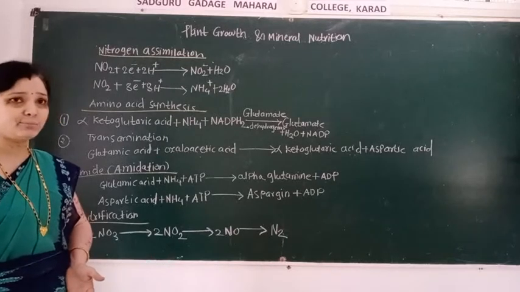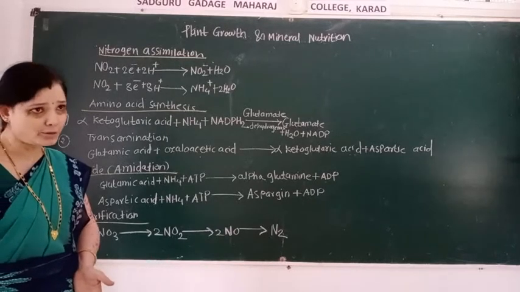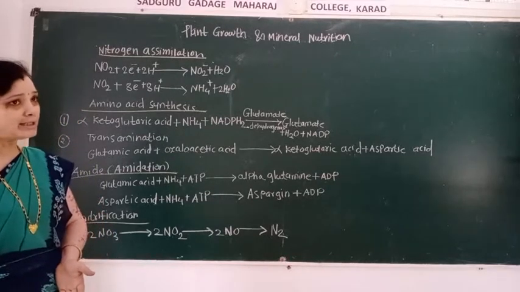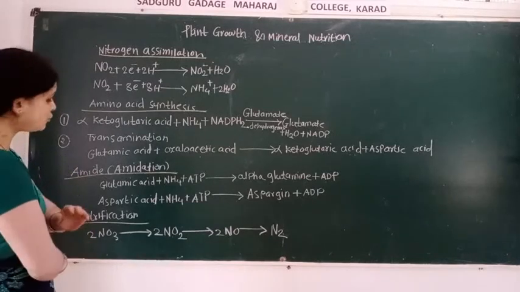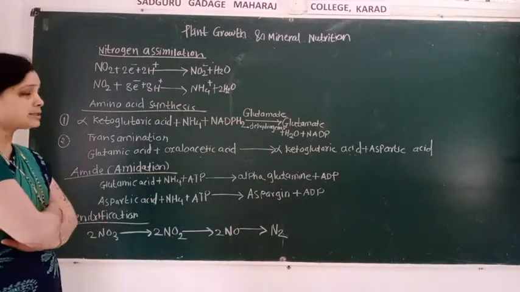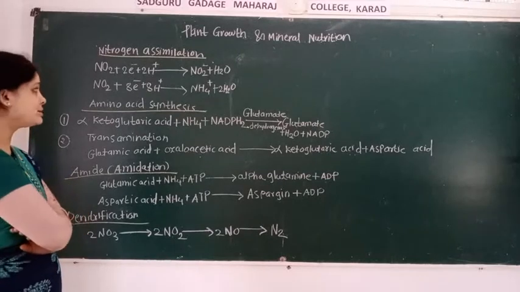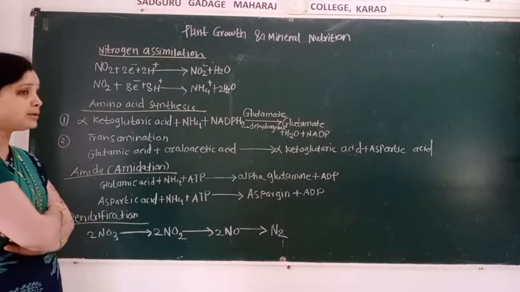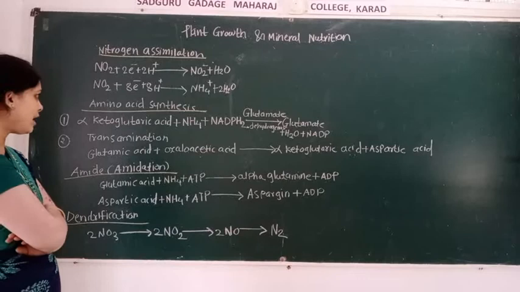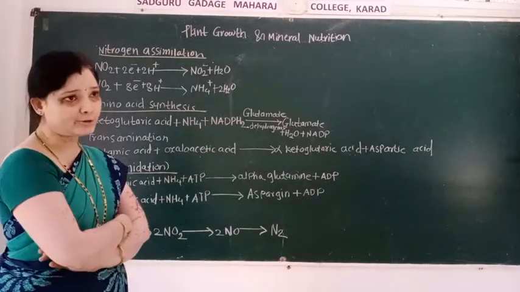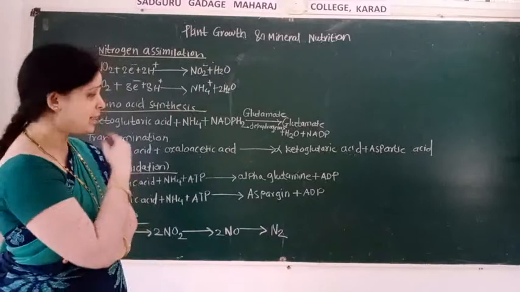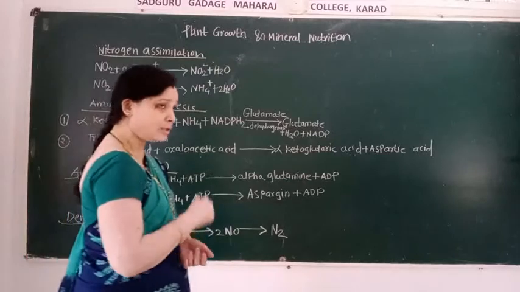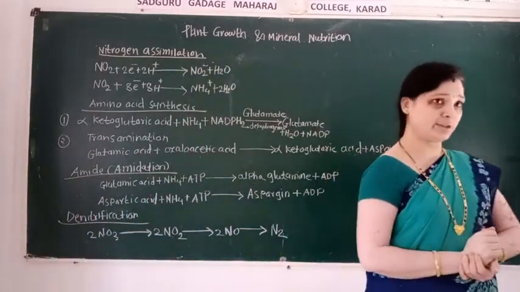Nitrogen assimilation takes place in the plant body, and from the plant body, this source of nitrogen is passed to the animal. So, what is the equation of the nitrogen assimilation? NO3 plus 2 electrons plus 2H plus gets converted into nitrite plus water, and this nitrite again combines with 8 electrons and 8 hydrogen, and then there is the formation of ammonia and water. So next step, amino acid synthesis.